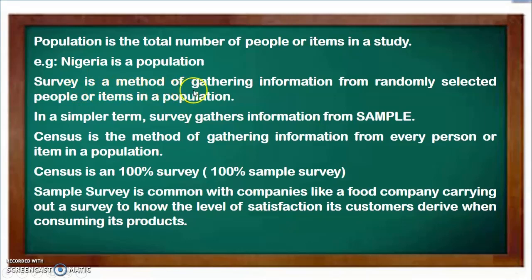Survey is a method of gathering information from randomly selected people or items in a population. So with a survey, you can just get information from a sample. In simpler terms, a survey gathers information from a sample, and we know that a sample is a subset of a population.